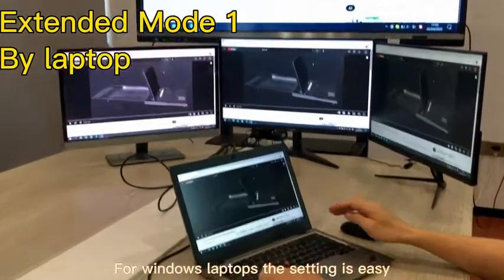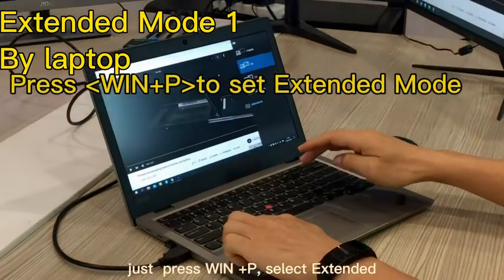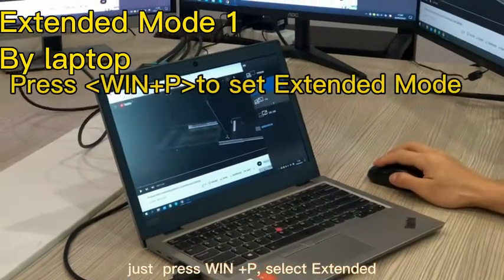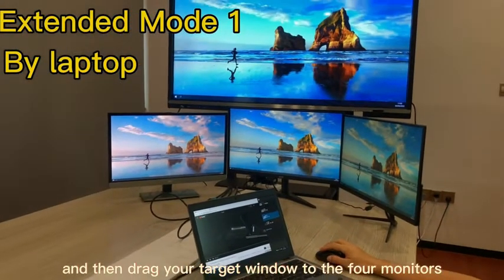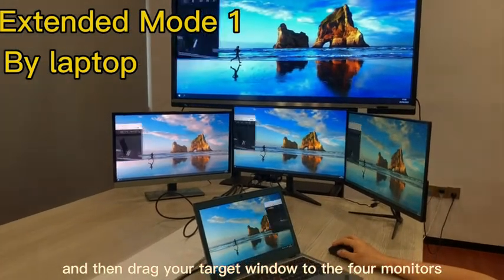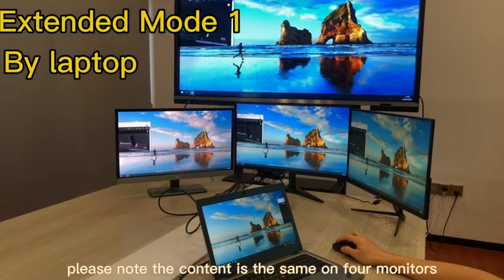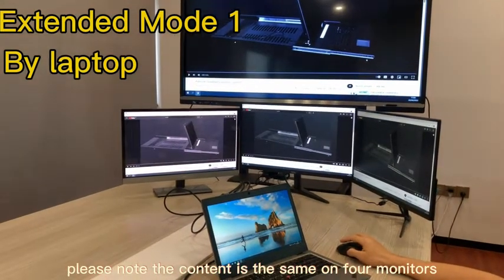For Windows laptops, the setting is easy. Just press Win+P, select extended, and then drag your target window to the 4 monitors. Please note the content is the same on 4 monitors.